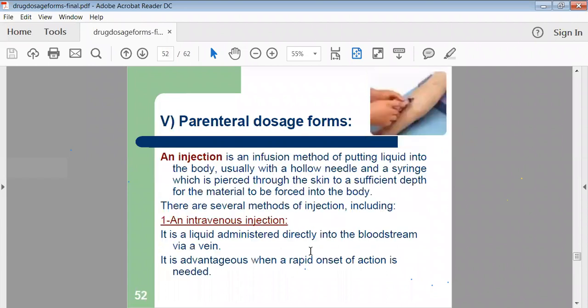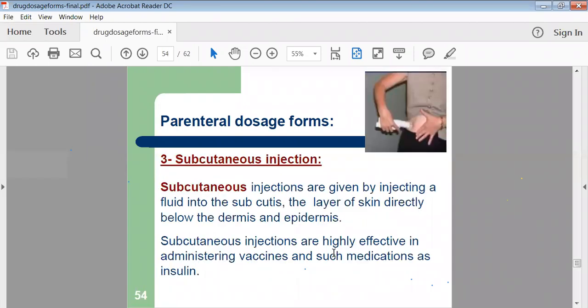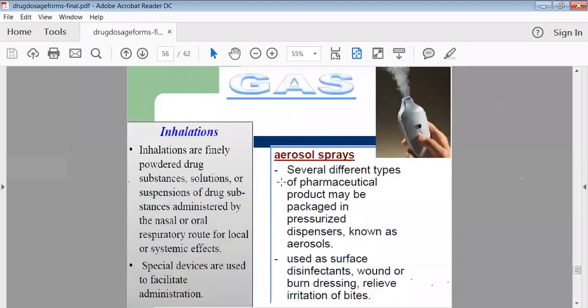See here, first we have the intravenous injection, meaning we administer the solution directly into the vein with the help of a syringe. So that is called intravenous injection. Then intramuscular means inside the muscles, so we administer the injection in the muscles. Then subcutaneous injections are given by injecting the drug into the subcutaneous layer of your skin, below the dermis. These are the types of injections.